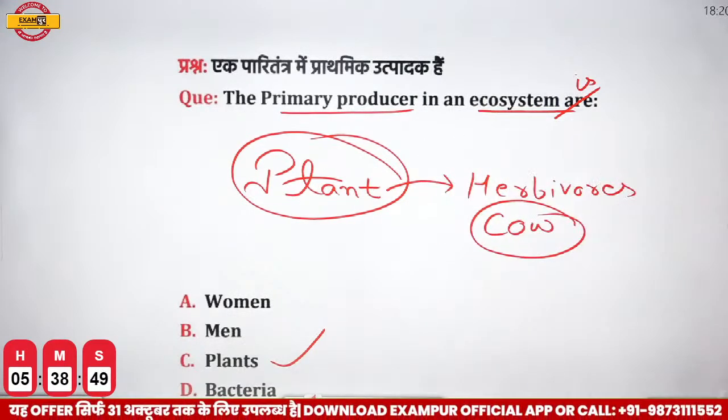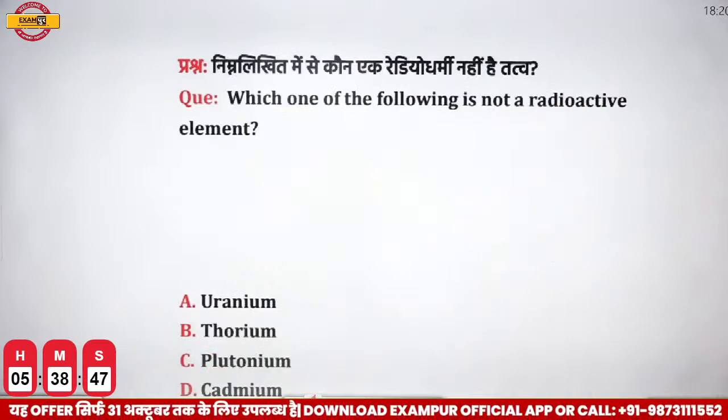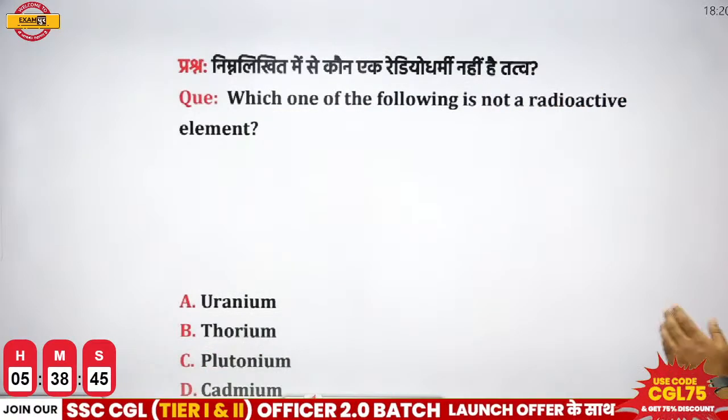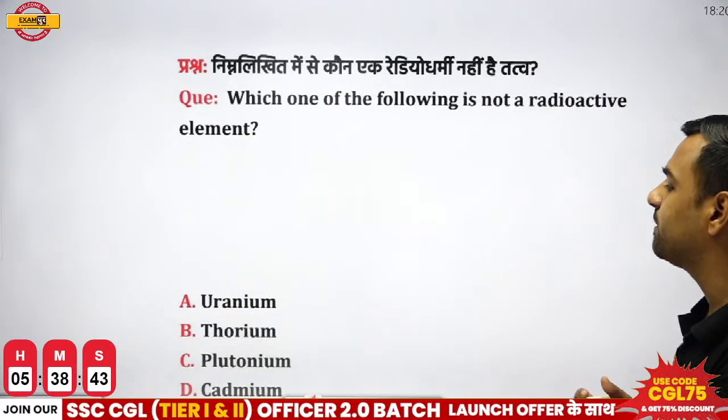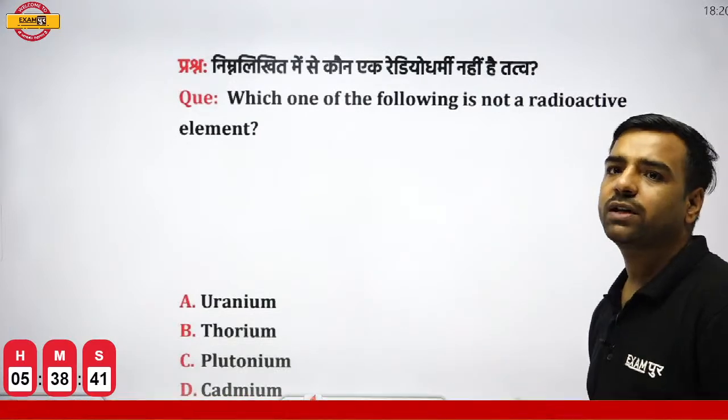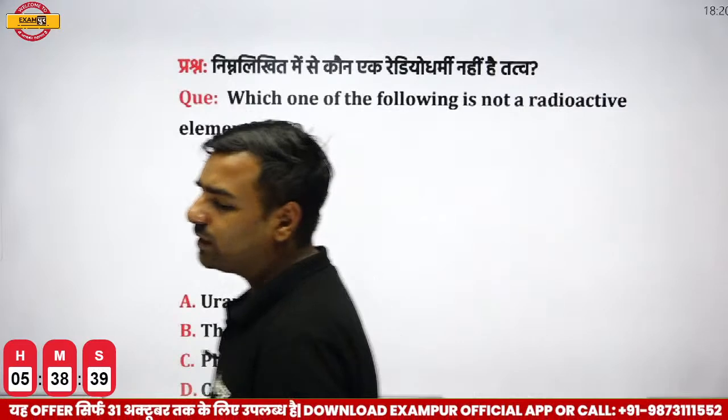Okay. Next we have, which of the following is not a radioactive element? Is it uranium? Is it thorium? Is it plutonium? Or is it cadmium? What is the correct answer over here? Waiting for the answer, please.